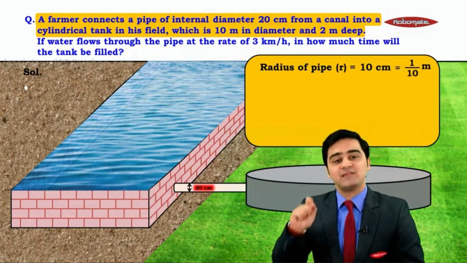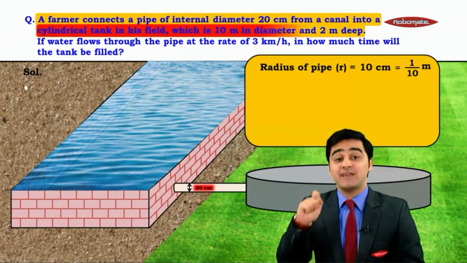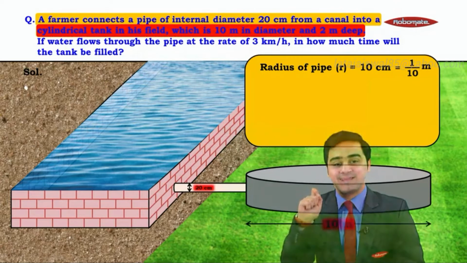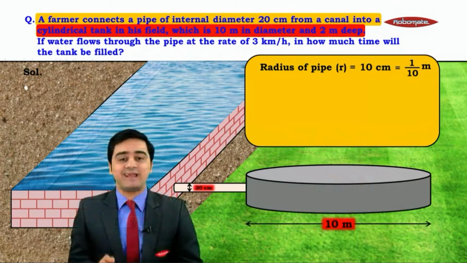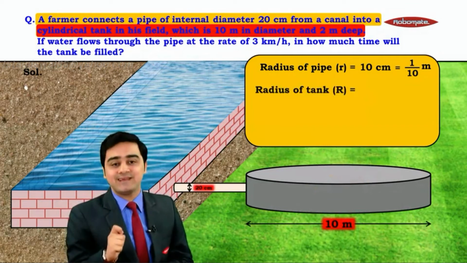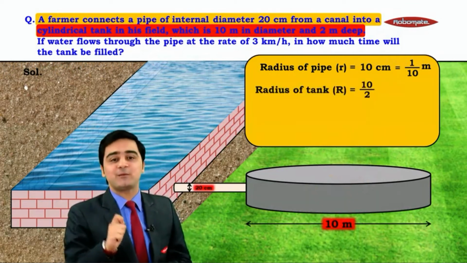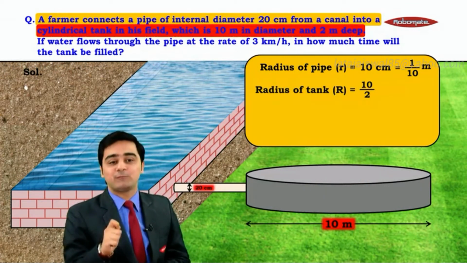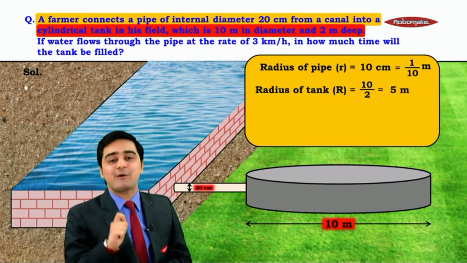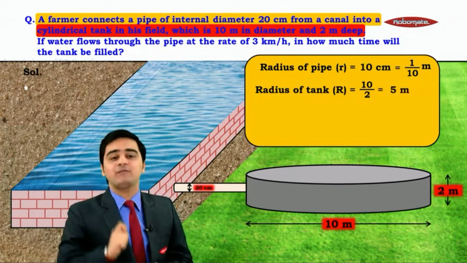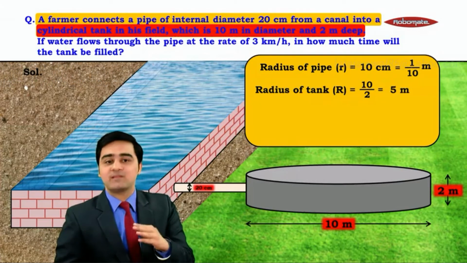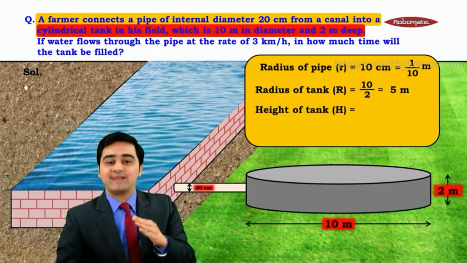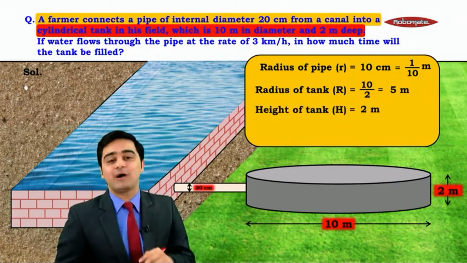The dimensions of the cylindrical tank are also given, wherein the diameter is given as 10 meter. If we have the diameter of the cylindrical tank, we can calculate its radius. Radius is equal to diameter upon 2, so it is equal to 10 upon 2, which is 5 meters. The height of the cylindrical tank is also given, and it is equal to 2 meters. We will note down the same. We can say that height of the tank, capital H, is equal to 2 meter.